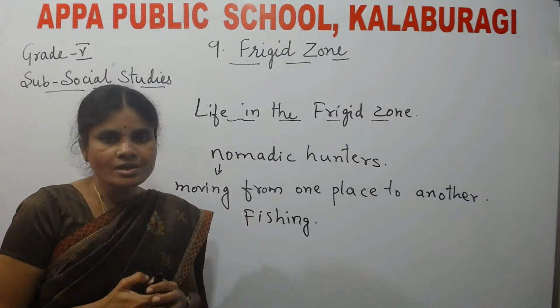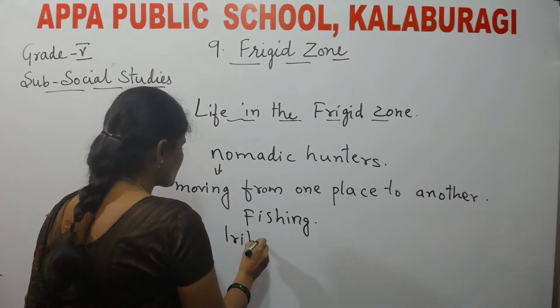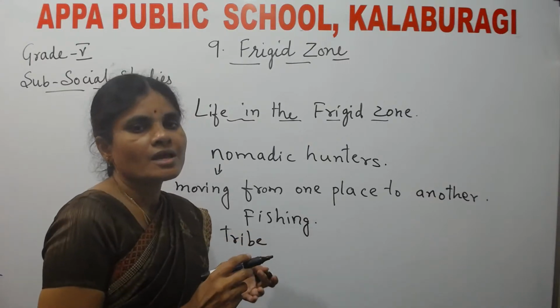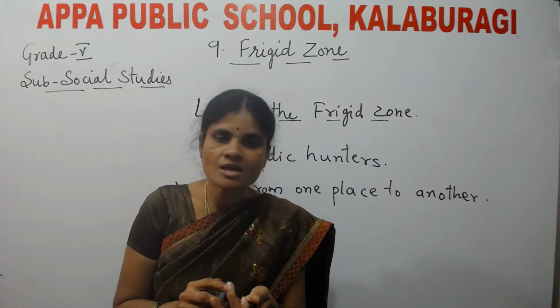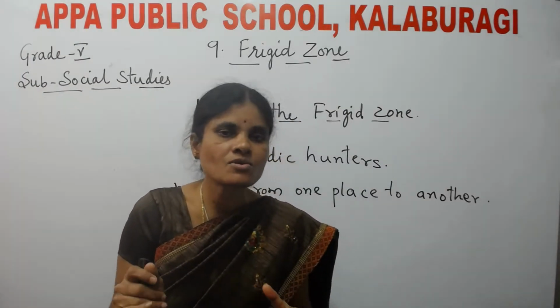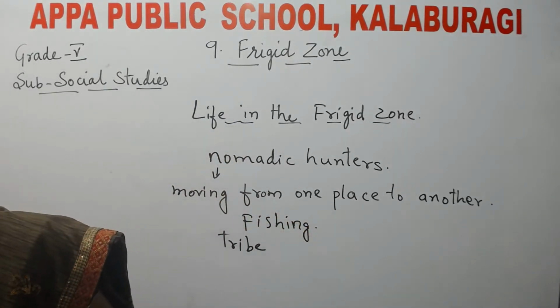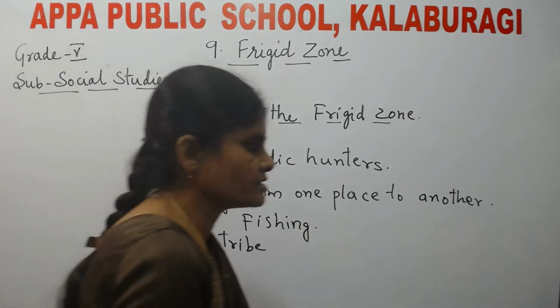Next, we find tribes. What do you mean by tribe? Tribes are nothing but the people living in the outskirts. The people who live in the outskirts of a place are called a tribe. Now let us see which tribes are found in the frigid zone.